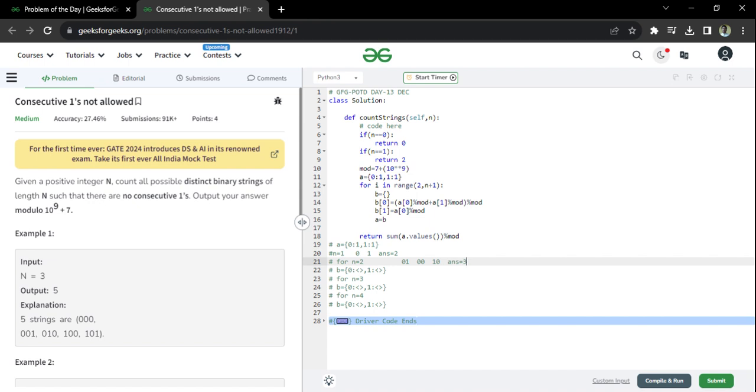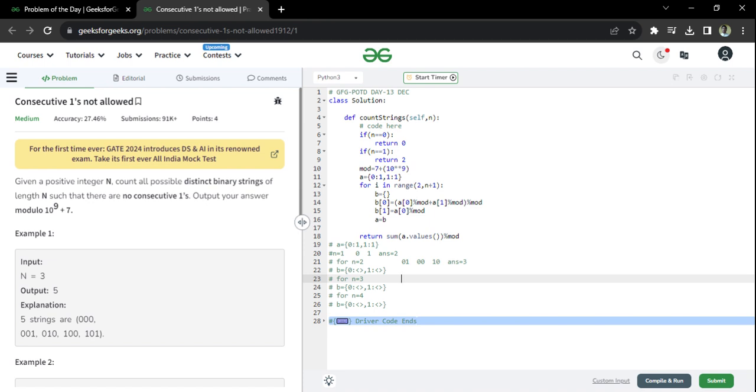Now come to n equal to 3. What am I going to do? Again, same thing. I will take all of them and I will try to see what all can be manufactured in that. So the idea here is I'm not going to recalculate everything for n equal to 3. I'm going to use the solution already calculated for n equal to 2 to get the answer for this.